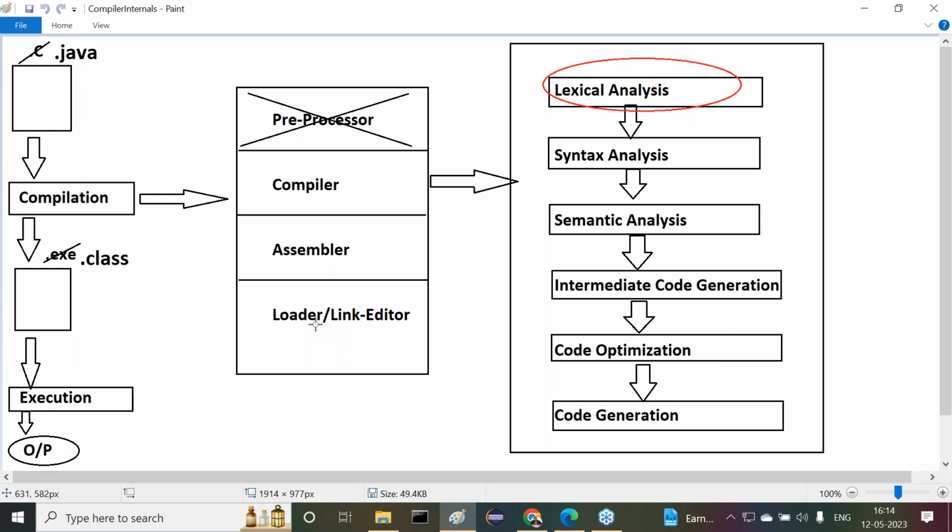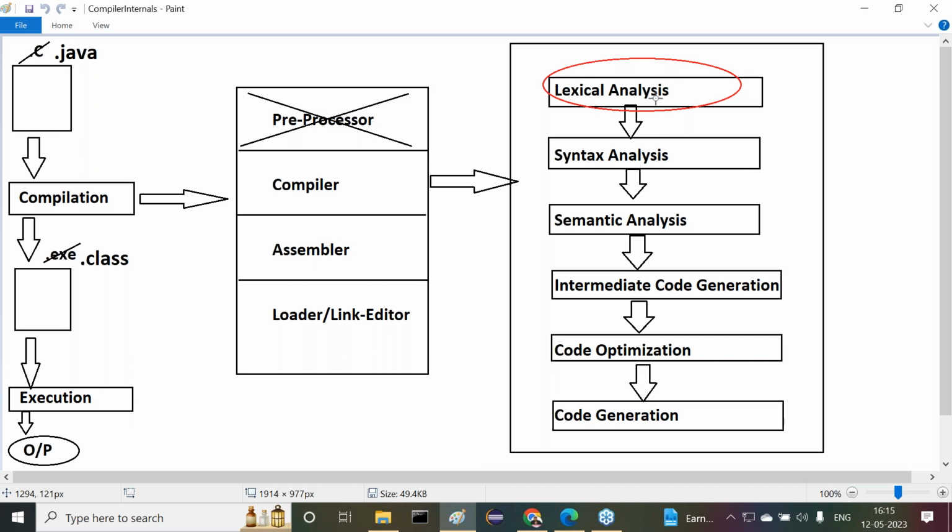In compilation overall, 4 phases are available. What are the 4 phases? Preprocessor, compiler, assembler, loader, link editor. Inside this compiler, 6 phases are available: lexical analysis, syntax analysis, semantic analysis, intermediate code generation, code optimization, then code generation. Just understand it, this diagram is namesake, no need to think too much about it. But the point we have to remember is that in compilation, lexical analysis is a phase.